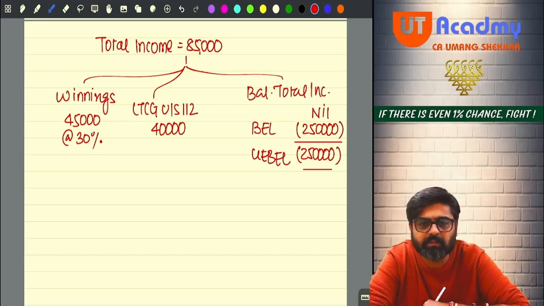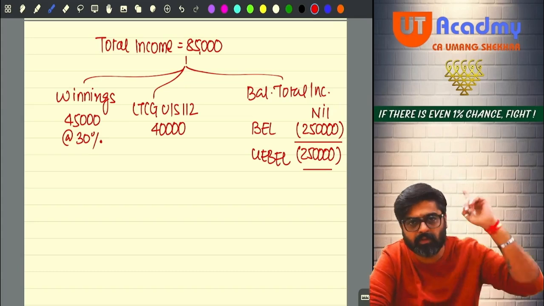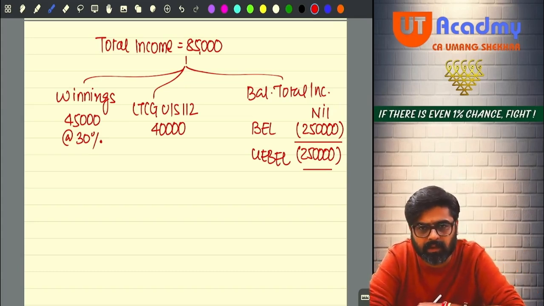unexhausted. And did I tell you that you can adjust your unexhausted basic exemption limit against short-term gain 111A, long-term gain 112, long-term gain 112A? Did I tell you this? When? 50,000 years back, at the time when the dinosaurs were alive. That time I told you.